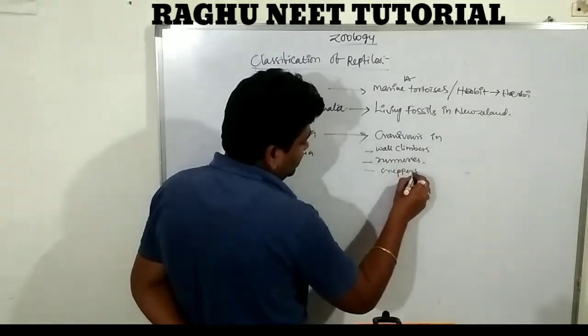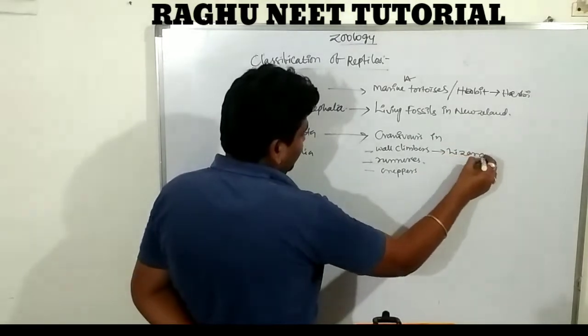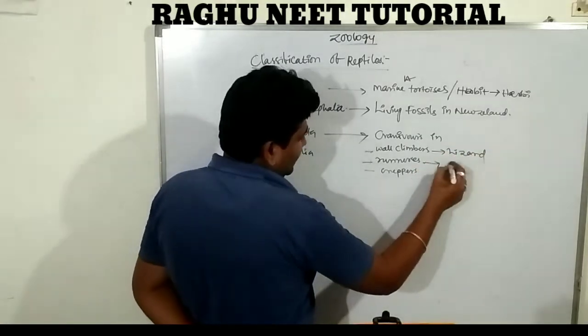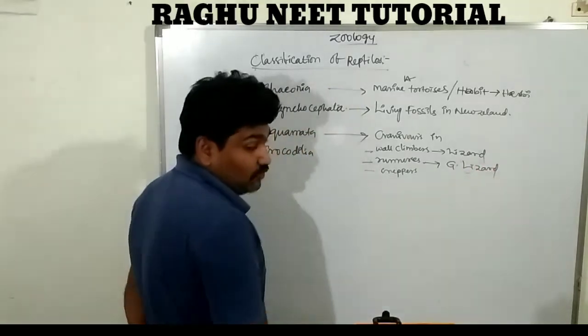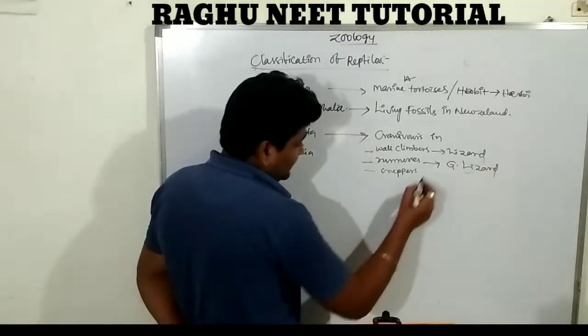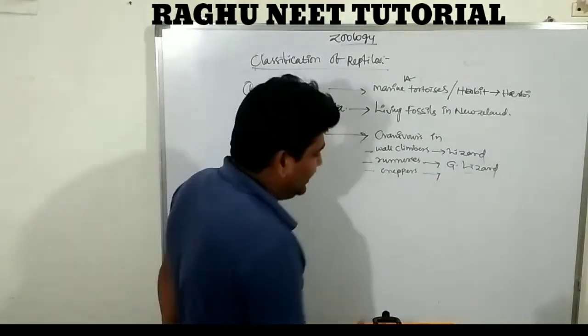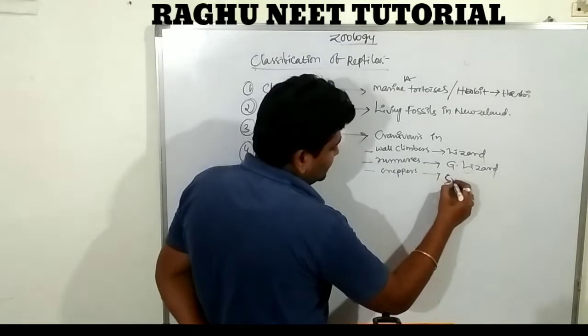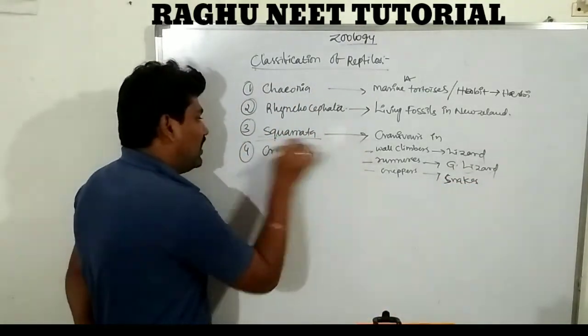Lizards are wall climbers. Garden lizards are carnivorous runners. The creeping individuals are the snakes. These are the examples of Squamata.